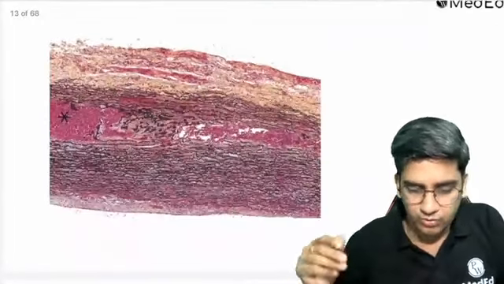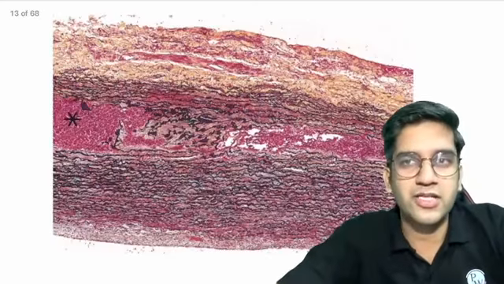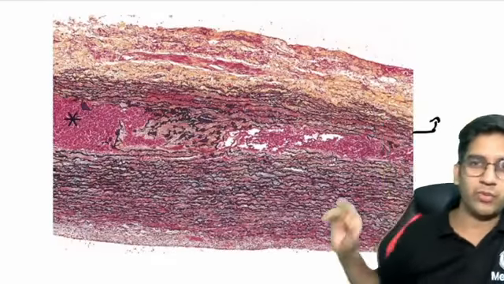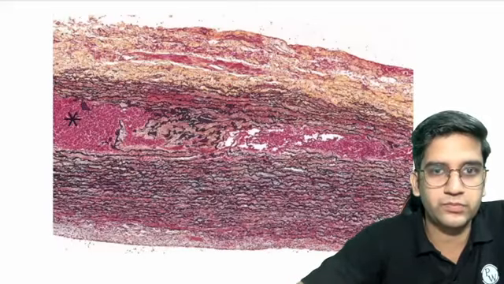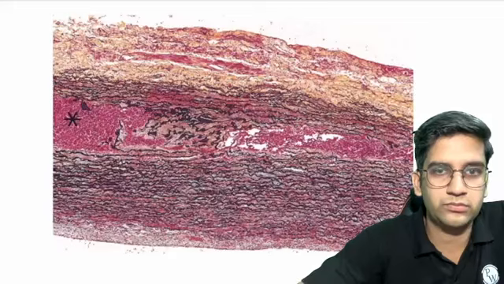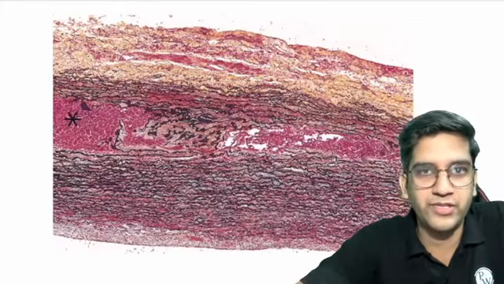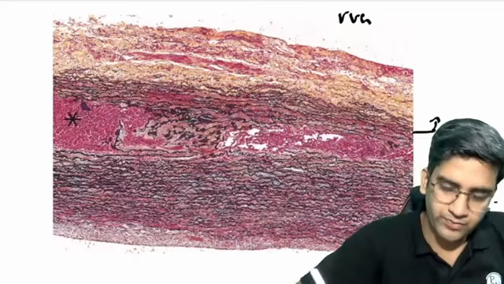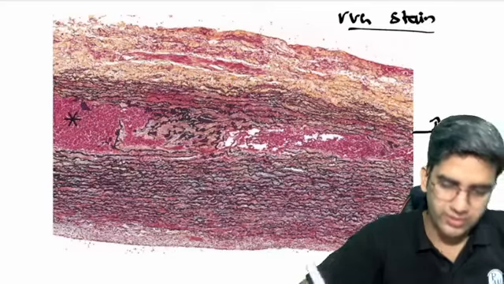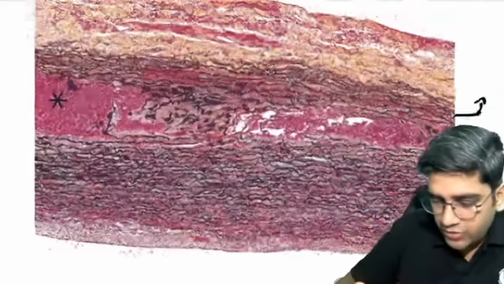So this is an image from Robbins. Tell me what stain is this? If you have listened to yesterday's lecture and if you have read it, I'm sure you will tell me what stain it is. This is VVG, perfect, right? That's a perfect VVG. So it's a Verhoeff-Van Gieson stain. Okay, great. Silver stain, VVG stain. Von Kossa stain is for calcium, this is a normal VVG stain, right? I'm just zooming up this.